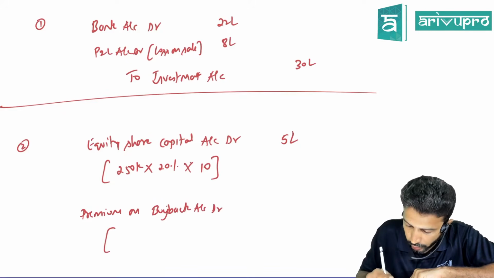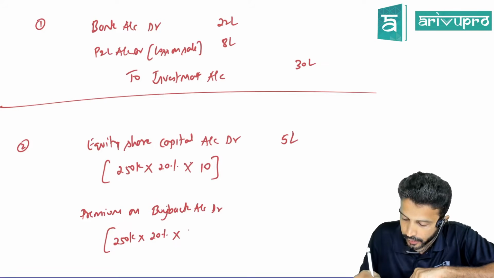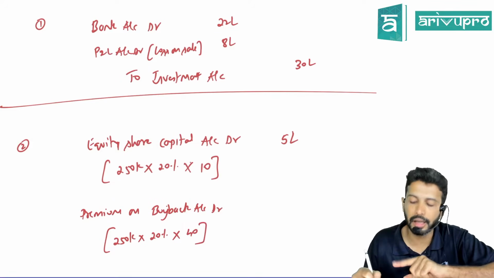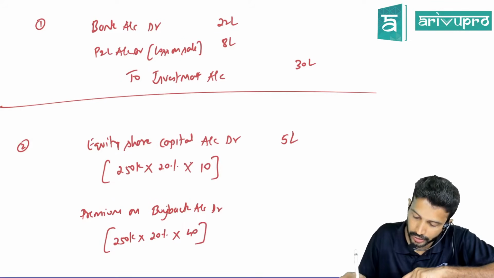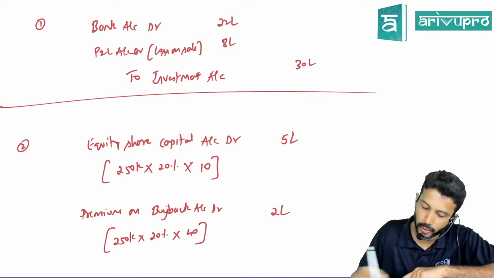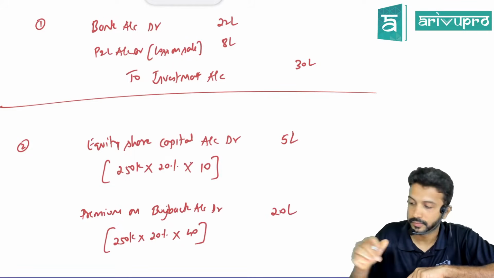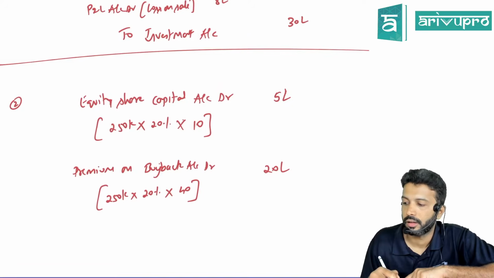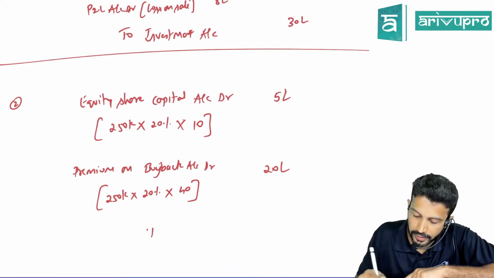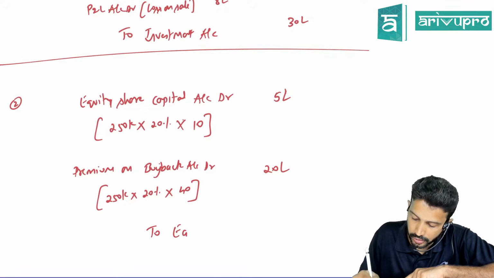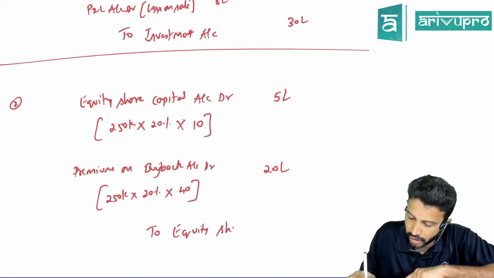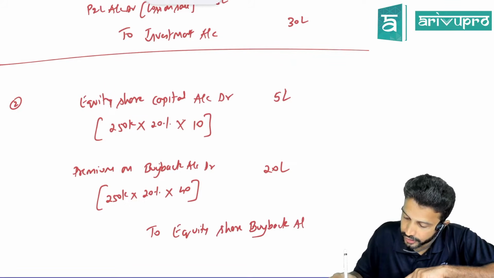Same calculation, 2,50,000 total shares. Of this, 20% we are buying back. And the extra amount is 40 per share. So this will be what? 4 times of this. So it will be 20 lakhs. Finally, how much do we need to settle? 25 lakh. That we'll park in a dummy called equity share buyback account, which is 25 lakhs.